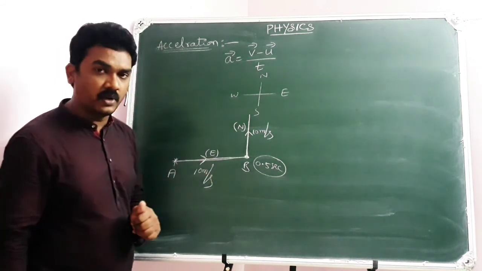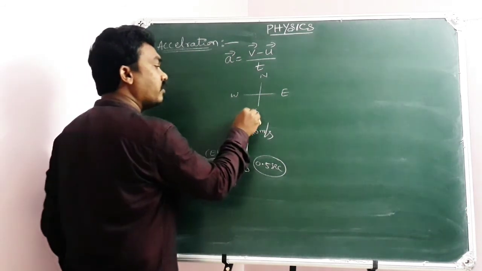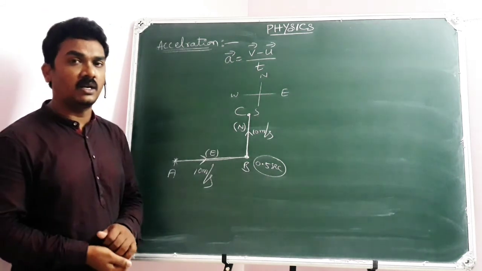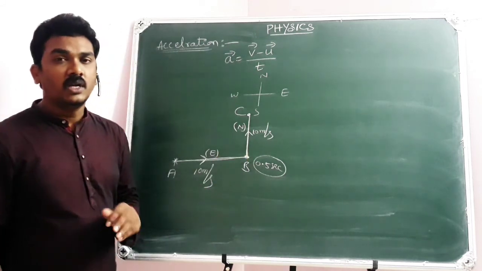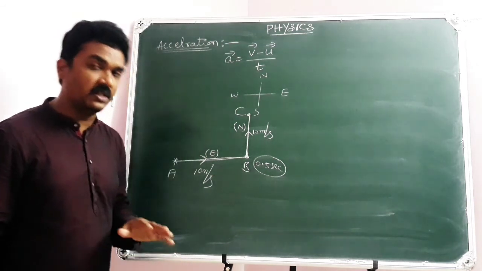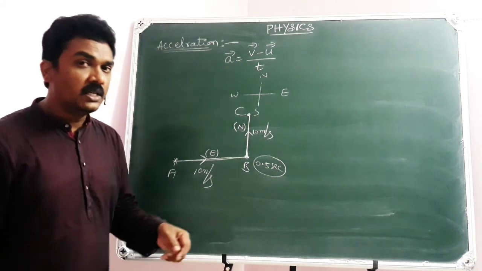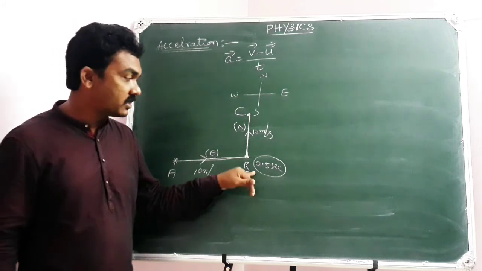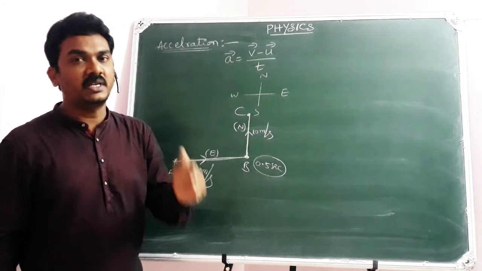If you have seen this example, there is no change in the speed of the particle while traveling from A to C. There is no change in the speed of the particle, but there is a change in direction of motion at B. Of course, this change in direction will bring a change in velocity. But as per my statement, this change in velocity occurs in 0.5 seconds, not at a point of time. Then you have to calculate acceleration, which is change in velocity per unit time.